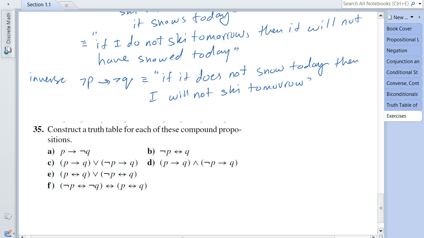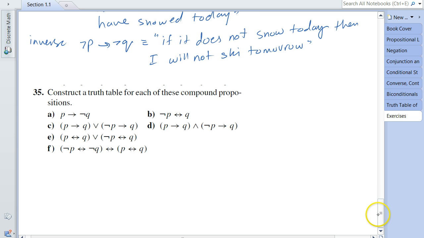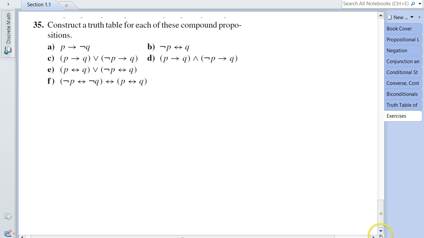Right. The last question I'm going to cover in this video is question number 35. Well, I'm not going to cover the whole question, just a portion of it. I'll leave the rest for you. What's the use of me doing all the exercises? You are the one who needs to learn it, so you have to do the exercises. I'm just going to give you pointers through these videos.